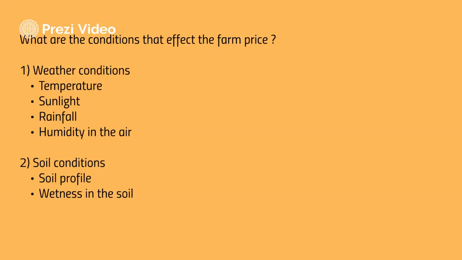In weather conditions, I have taken temperature, sunlight, rainfall, and humidity in the air. These are all primary, I mean necessary, factors for the growth of a particular food crop. For example, temperature and sunlight are essential for photosynthesis, and rainfall and all these factors do affect the growth of a plant. And the soil profile and the wetness condition in the soil also affect the growth of a particular crop. So I have taken these two into my consideration.